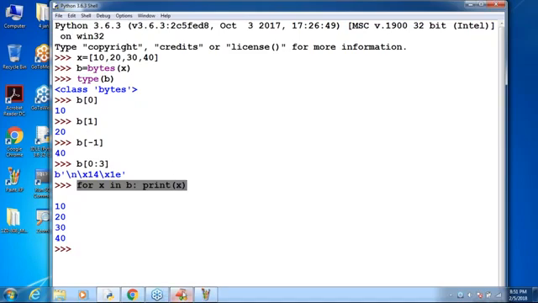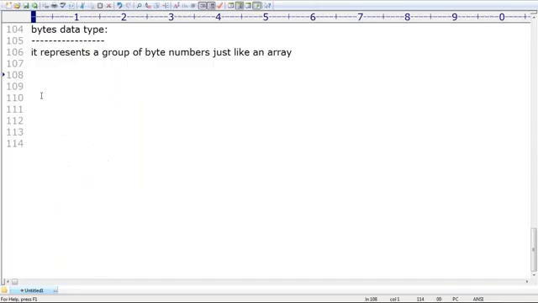Sir, does everyone have the basic idea? Can you spell out what the bytes data type is? What is bytes? The bytes data type, sir, is a group of byte values. If you want to hold a group of values, then happily we can go for the bytes data type.